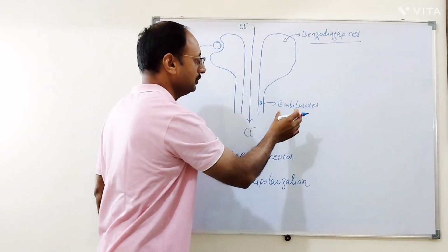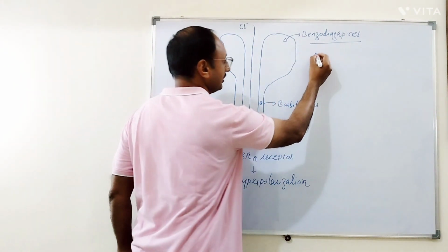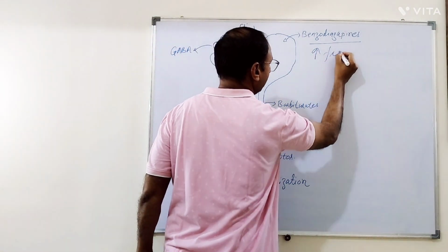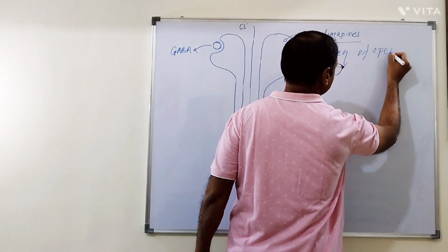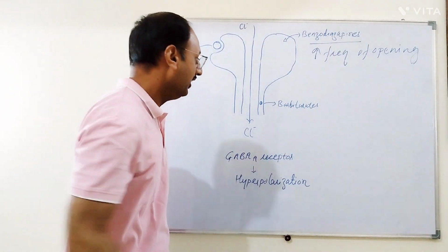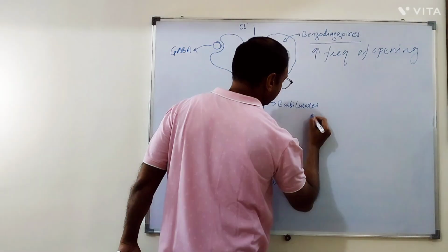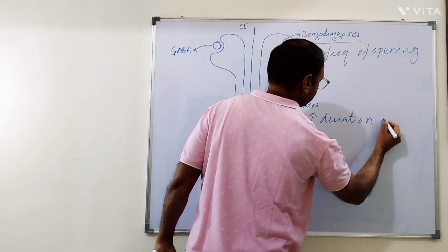The difference between barbiturates and benzodiazepines is that benzodiazepine increases the frequency of opening of chloride channels, whereas barbiturate increases the duration of opening of chloride ion channels.